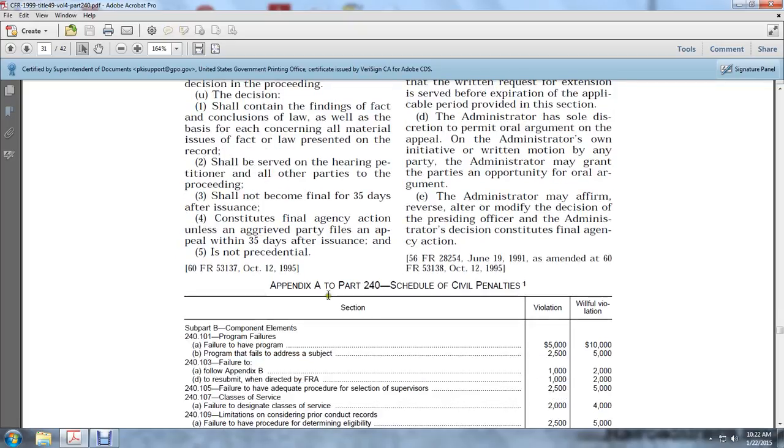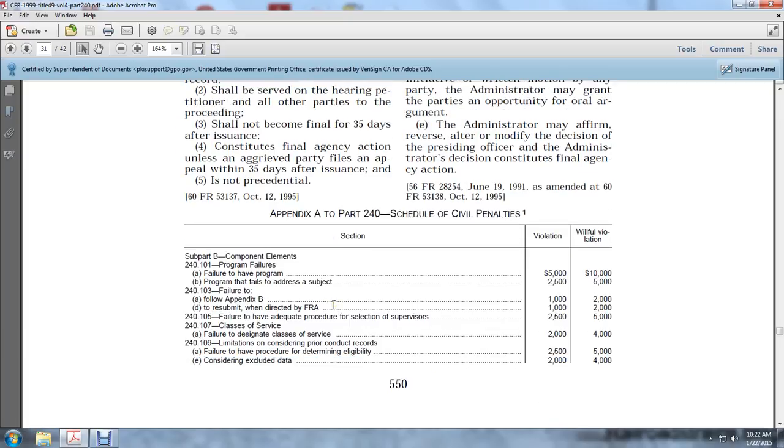Alright, this is Appendix A of Part 240, the schedule of civil penalties. Once again, continued. Subpart B, the component elements of 240.101, the program: failure to have a program is from $5,000 to $10,000 willfully. Programs that fail to address the subject are $2,500, with a willful violation, $5,000. Failure to follow Appendix B, $1,000, with a willful violation of $2,000. Failure to resubmit when directed by the Federal Railroad Administration, $1,000, $2,000. Failure to have adequate provision for selection of supervisors, $2,500 to $5,000.